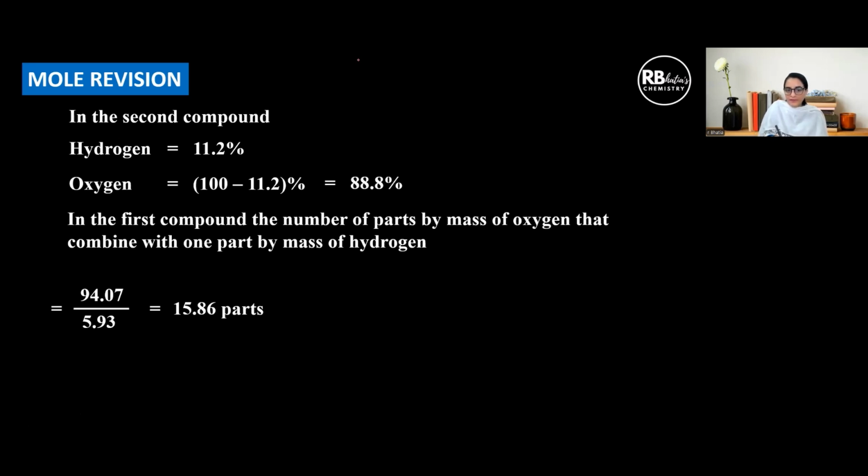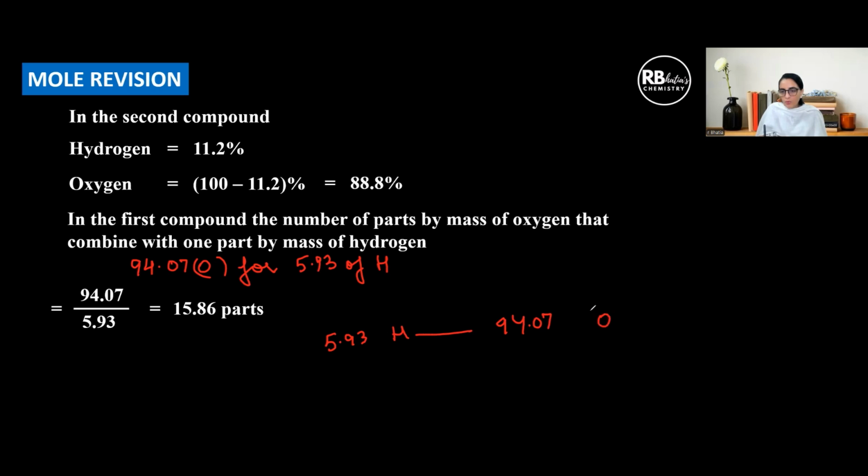So I explain this. We got 94.07 parts of oxygen for 5.93 parts of hydrogen. Fine. So 5.93 H for 94.07 O. Parts means you can put the same unit on both sides, any unit. So 1 gram of hydrogen is going to combine with 94.07 upon 5.93 parts of oxygen.